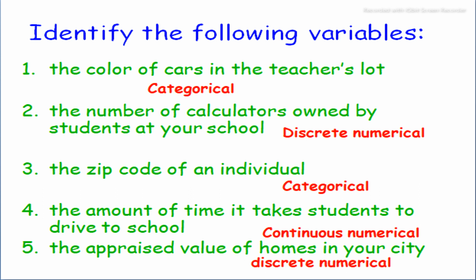The zip code of an individual is a categorical variable. The amount of time it takes students to drive to school is a continuous numerical variable. And the appraised value of homes in your city is a discrete variable.